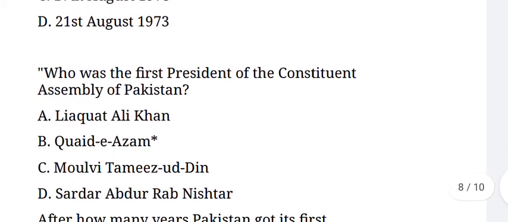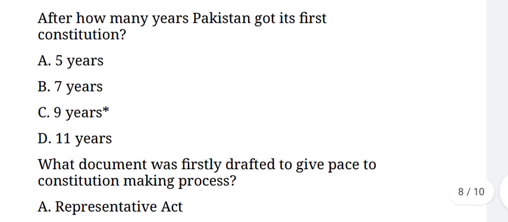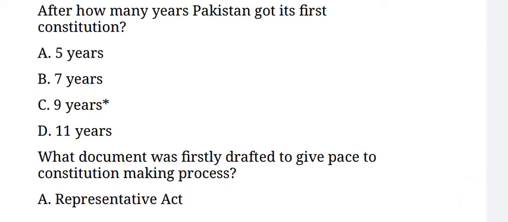And the next question. Who was the first president of the Constituent Assembly of Pakistan? Its answer is option B, Quaid-e-Azam. Next question. After how many years did Pakistan get its first constitution? Its answer is option C, 9 years.